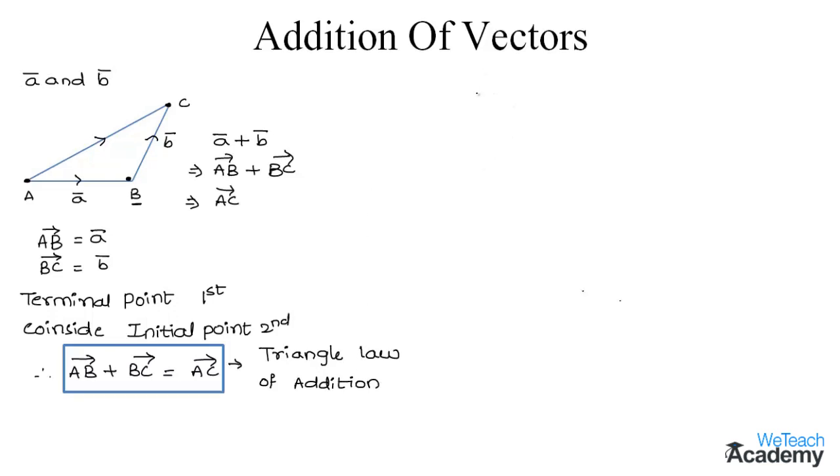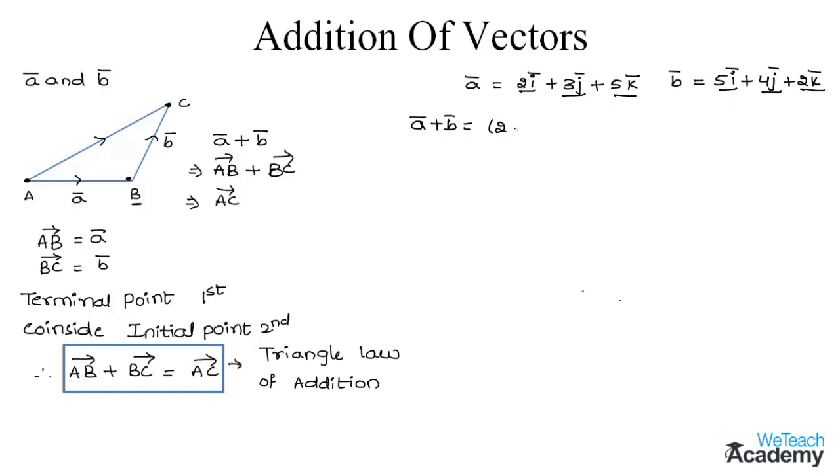Now let me explain this concept with the help of an example. Let us say a bar is equal to 2i plus 3j plus 5k and b bar is 5i plus 4j plus 2k. Then how will you find the value of a bar plus b bar? We can find this value by adding the corresponding elements.